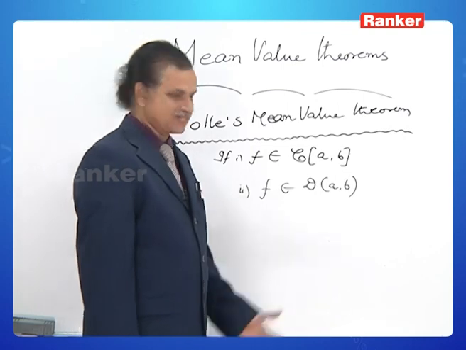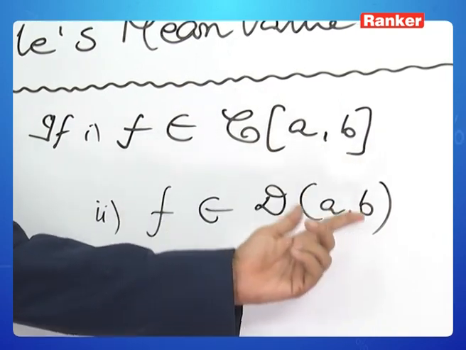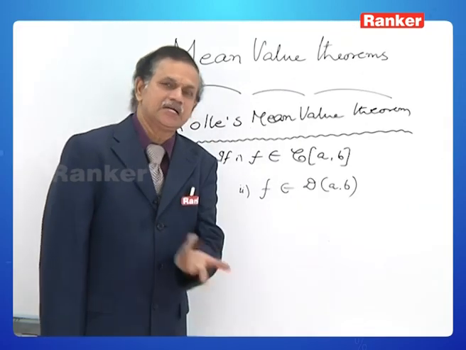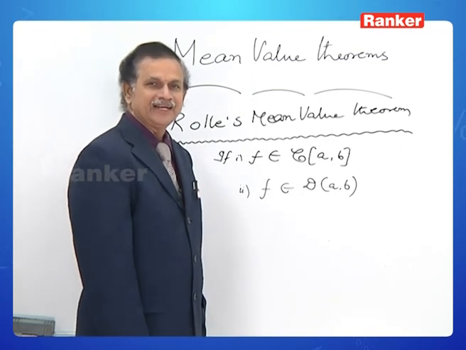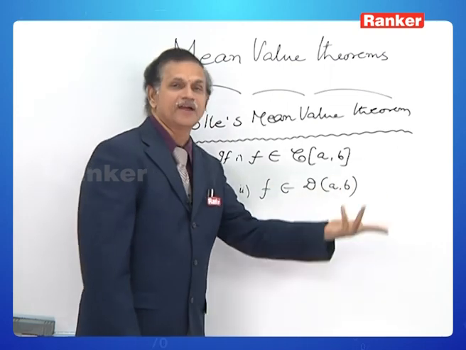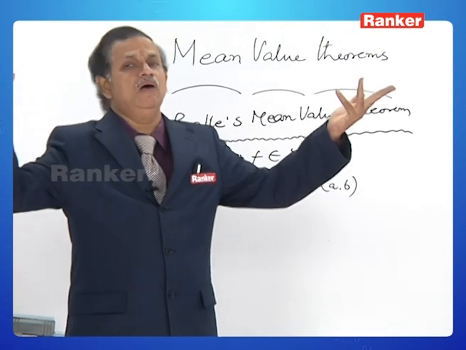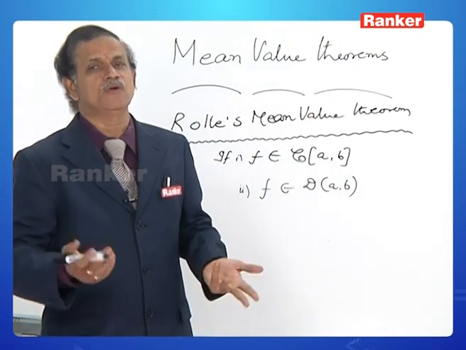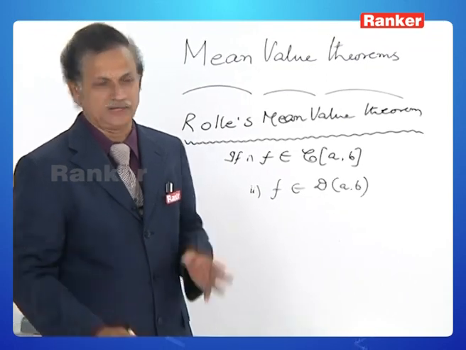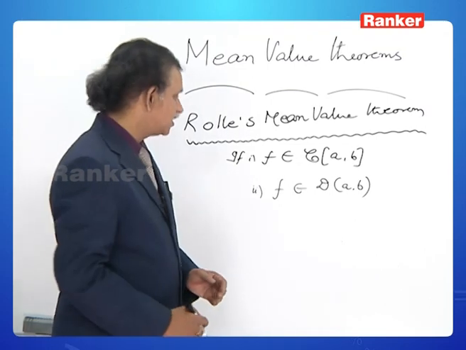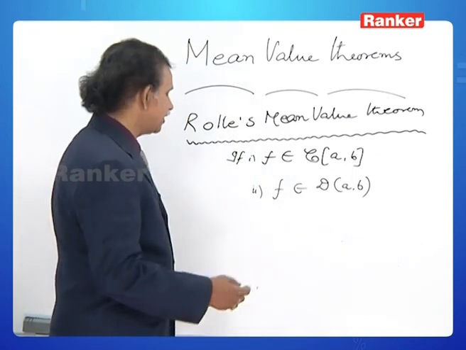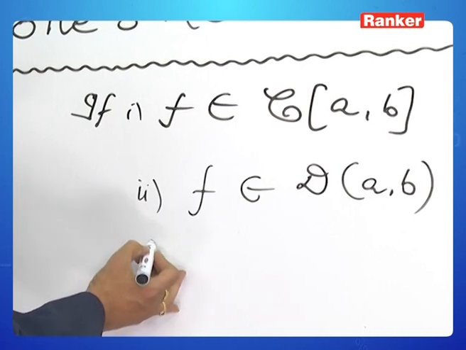You please notice that here closed interval a to b is given in the data, but here it is open interval a to b only. That is, the hypothetical condition of Rolle's theorem need not require the derivability of the function at x equal to a and x equal to b. If at all f is derivable at x equal to a and x equal to b, we don't bother about it. We would have no objection at all. But actually it is not necessary. But it is a must that f must be derivable between a and b, that is, at every point between a and b.